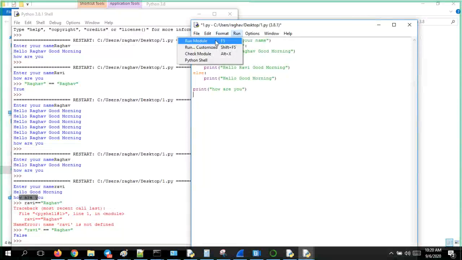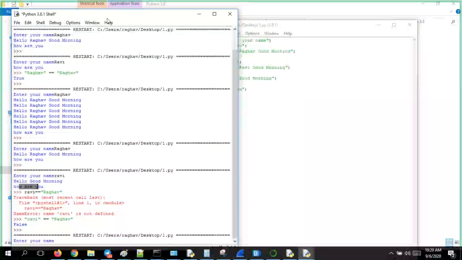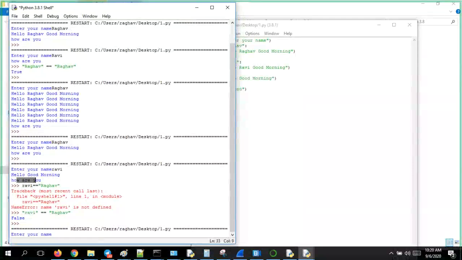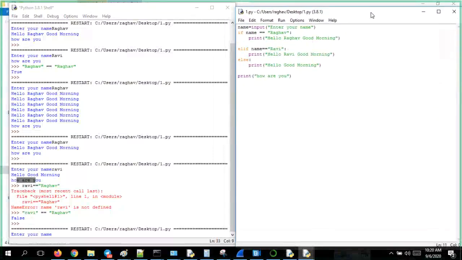Now let me run this. It asked for the name to enter. I don't have any issues. I will give the name. Let me put it side by side for comparison. I will give Ravi now. The first line has asked me to enter the name, I have entered it, and now the code comes here.